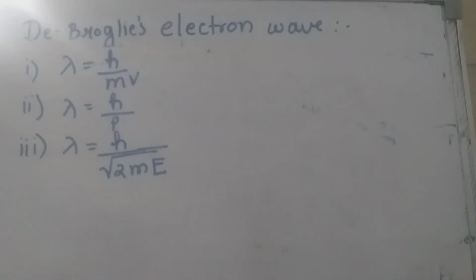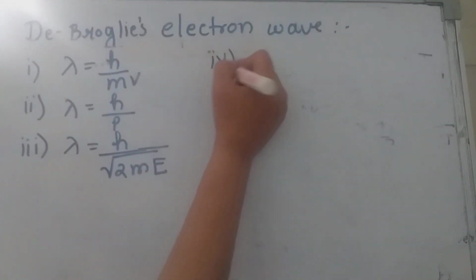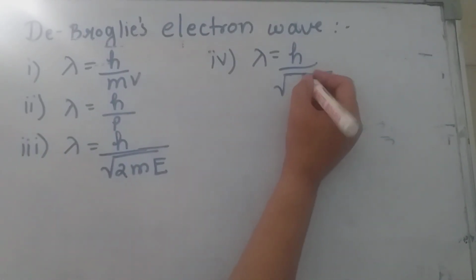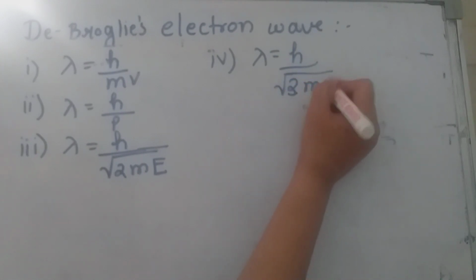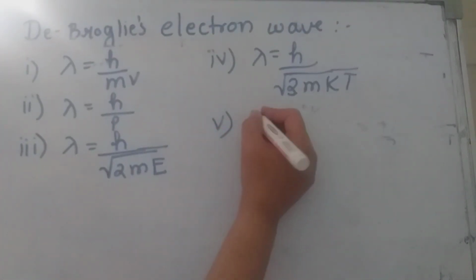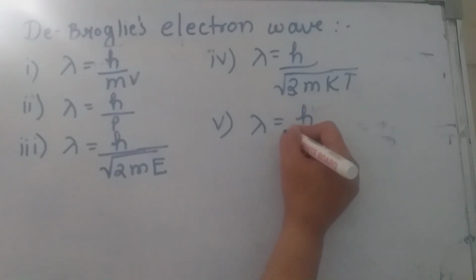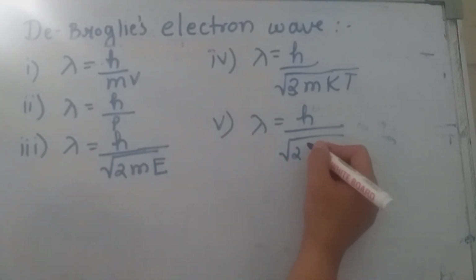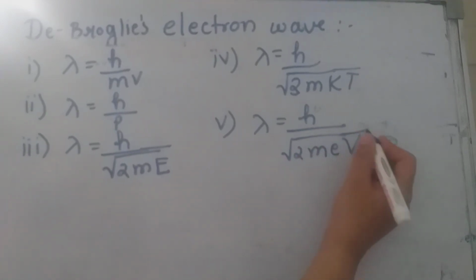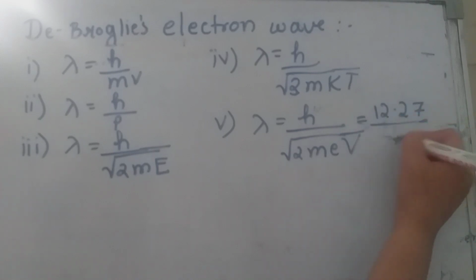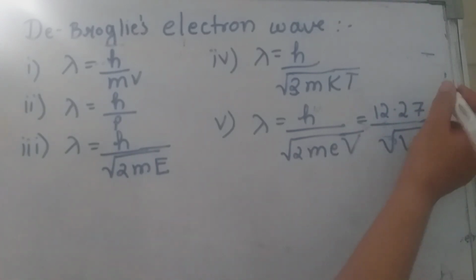It can be written in the form of Boltzmann constant and temperature, that is lambda is equal to h upon under root of 3mkT, and the wavelength of electron wave can be written as lambda is equal to h upon under root of 2meV, or putting the values, it can be written as 12.27 upon under root of V Angstrom unit.